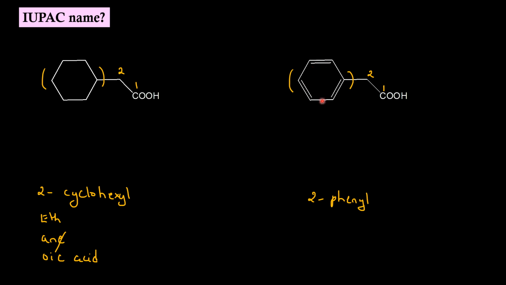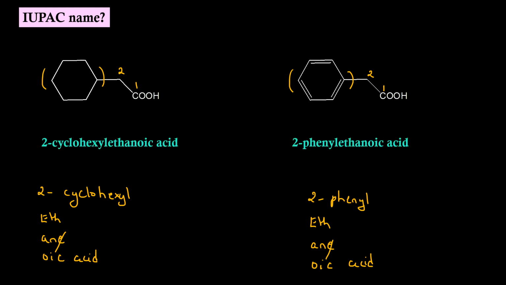This substituent is called phenyl. Root word is eth. Between the carbon we have single bond, so ane. Secondary suffix is oic acid. In this case we have to drop the E. So for the first molecule, IUPAC name is 2-cyclohexyl ethanoic acid. For the second molecule, it is 2-phenyl ethanoic acid.